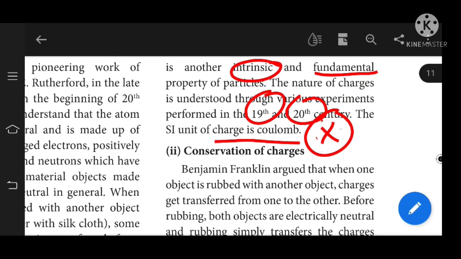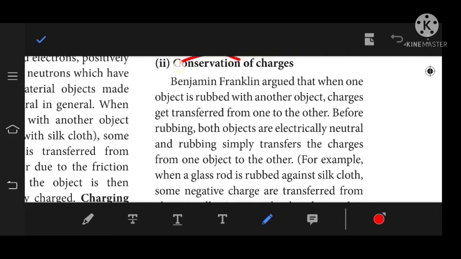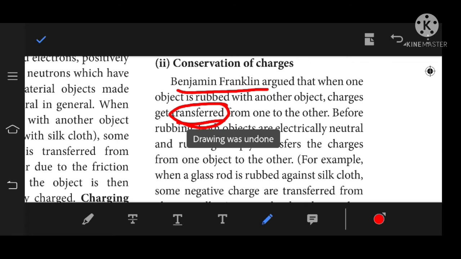The next one is conservation of charges. What is meant by conservation? Here conservation indicates it is constant. Charges can neither be created nor be destroyed, like energy. Benjamin Franklin, a scientist, argued that when one object is rubbed with another object, charges get transferred from one object to the other. They are not created or destroyed, only transferred from one object to another.